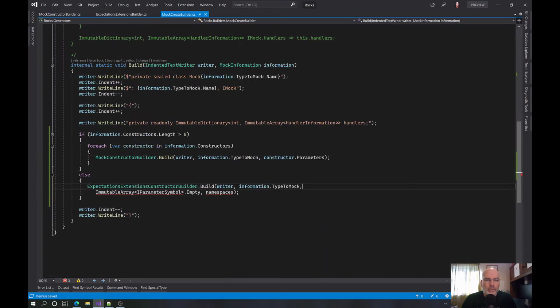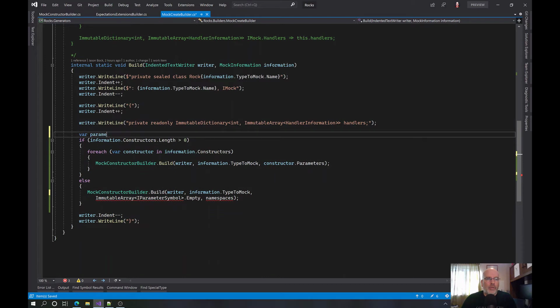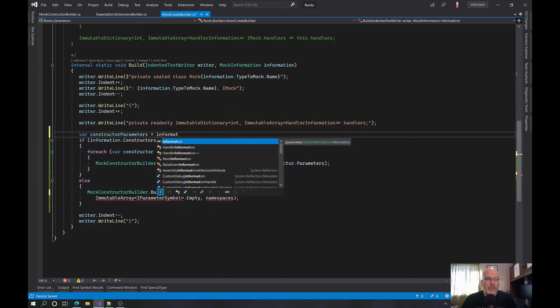And so now we just say, what else? Writer type to mock parameters. Except we don't, we just, right. And yes, smarterish. Okay. We're going to take this and we're going to say var constructor parameters is equal to information.